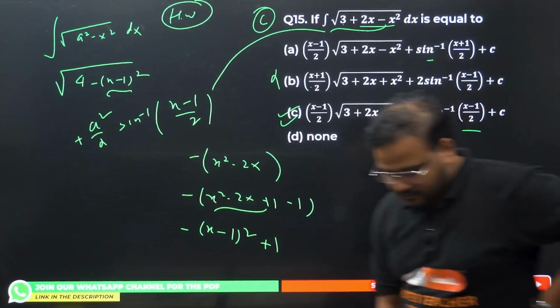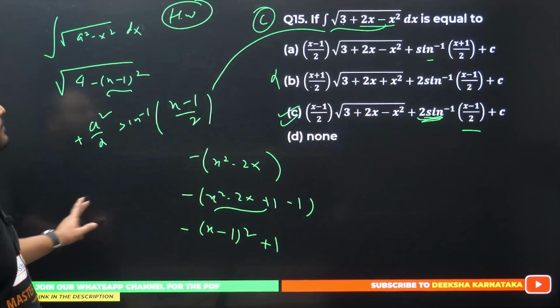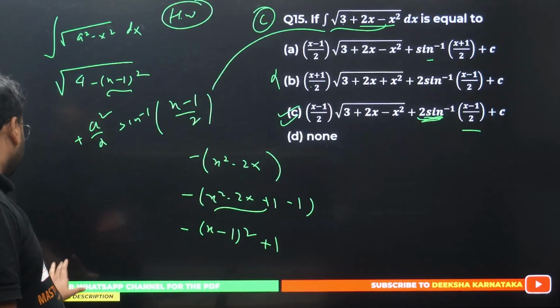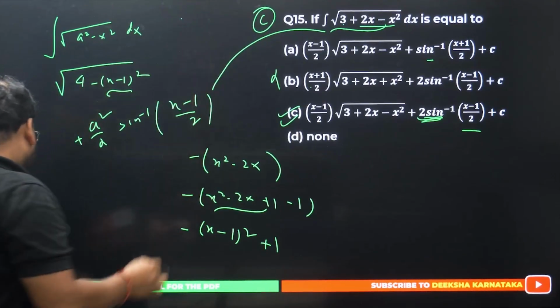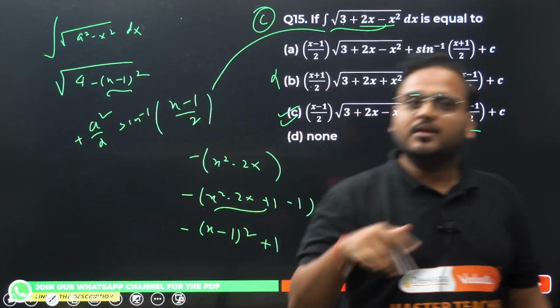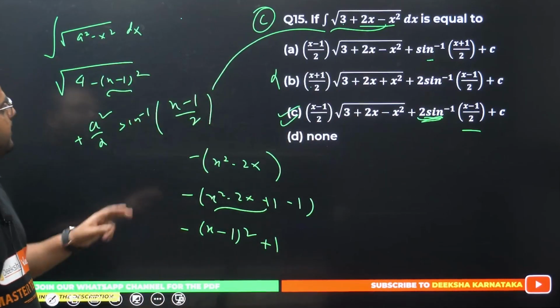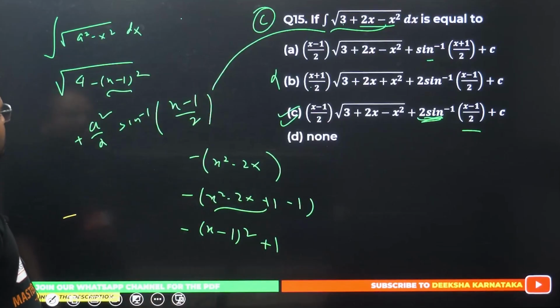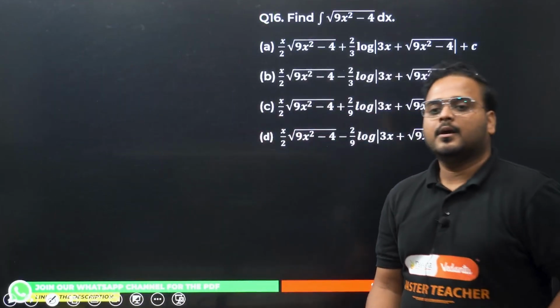Option C is correct. So no need to solve the question, simply the options will help you get the answer if you know the formula. This question is not homework because I already did it. Please try again. It is very important to solve all the questions that I've done today one more time. Okay, this is very much clear. Question number 16 now. This is the homework.